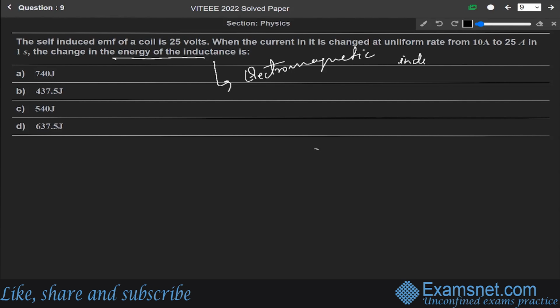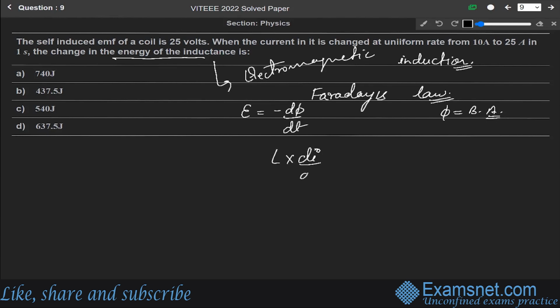Electromagnetic induction. To find the change in the energy of the inductance, we will use Faraday's law of electromagnetic induction. According to Faraday's law, the induced EMF E is equal to minus del phi over del t, where phi is equal to B dot A. And L into di by dt, according to the question, is given as 25 volt. So it will be 25.